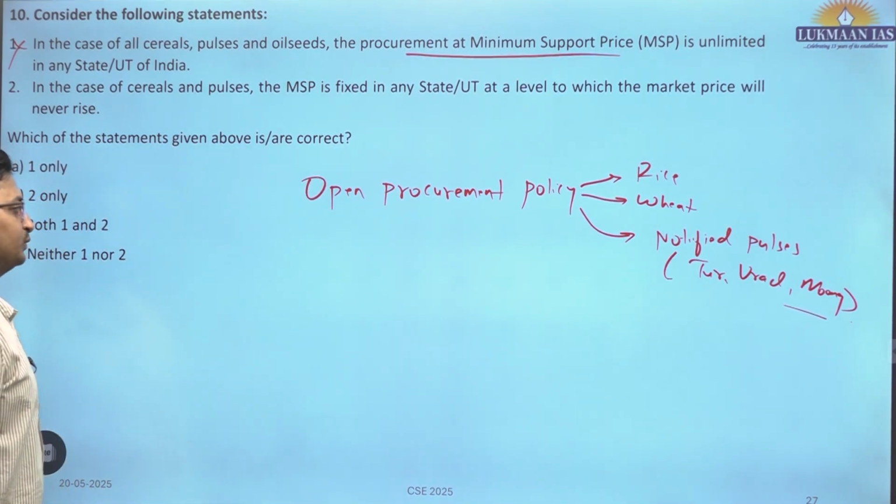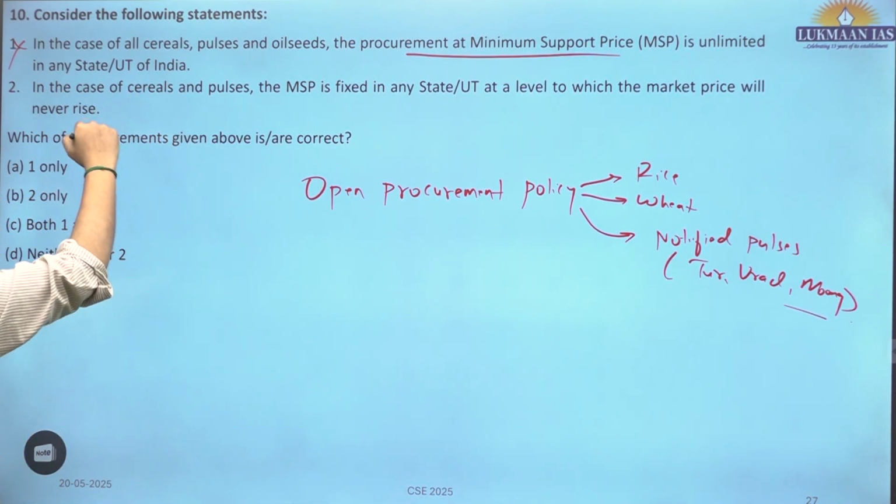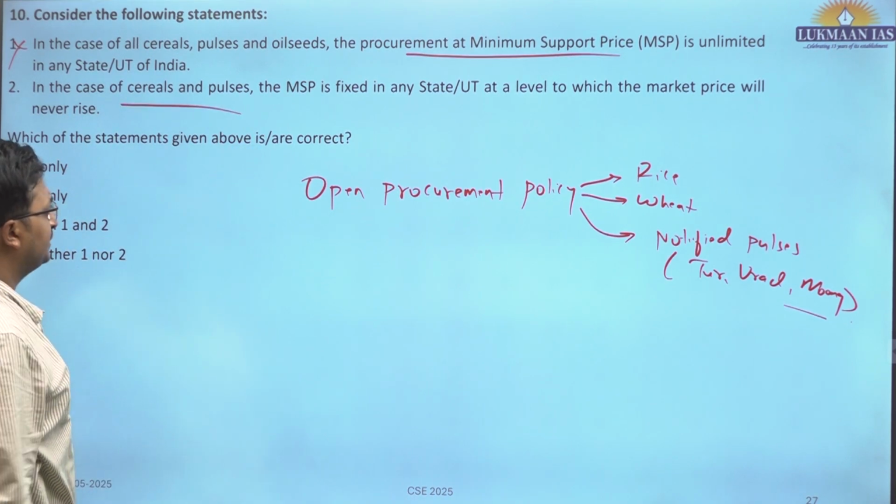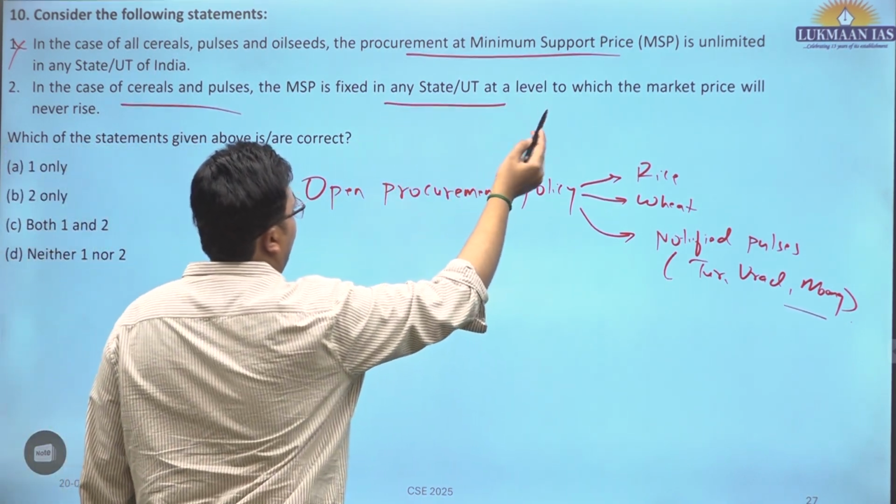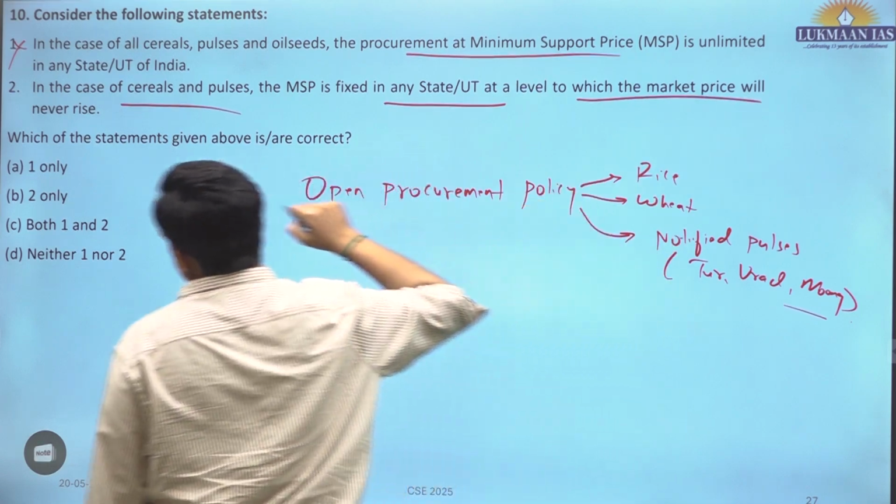Not for all the crops for which MSP is announced. In the case of cereals and pulses, the MSP is fixed in any state at a level to which the market price will never rise.